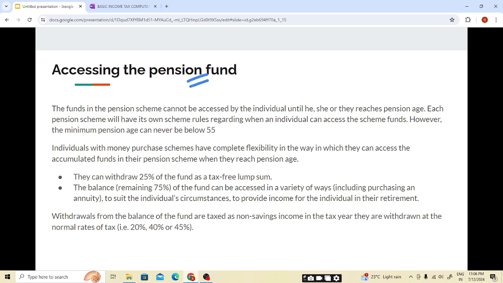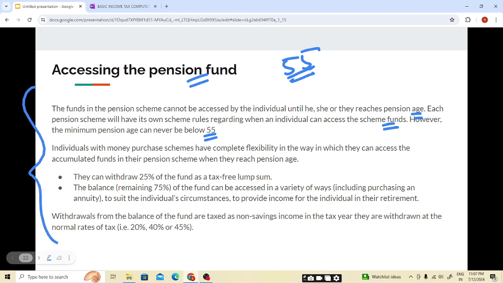Now coming to accessing the pension fund. When we withdraw the money from the pension scheme, the funds in the pension scheme cannot be accessed by the individual until he, she or they reach pension age. Each pension scheme will have its own scheme rules regarding when an individual can access the pension scheme funds. However, the minimum pension age can never be below 55. So the person must be at least 55 years to withdraw the pension fund amount. And it will depend on the scheme also. Some schemes can have 60, but the person should not be below 55 years.